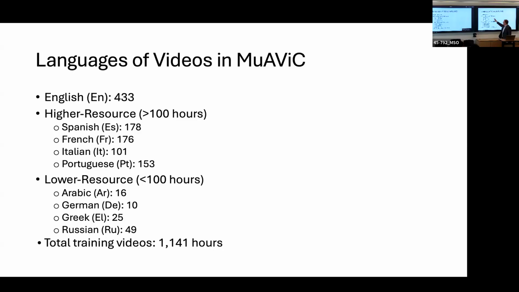There's 4 languages with above 100 hours of data, and then 4 languages with less than 100 hours of data. And on these languages, we're usually seeing much worse performance, and that's obvious because it's harder to learn a better model on this less amount of data.